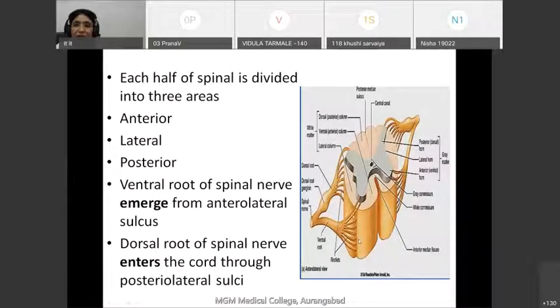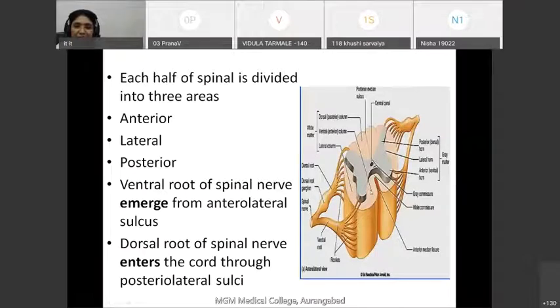Each half of the spinal cord is further divided into three parts by the anterolateral sulcus and posterolateral sulcus. The area between the anterior median fissure and anterolateral sulcus is called the anterior area. The area between the posterior median sulcus and posterolateral sulcus is called the posterior area. Whereas the area between the anterolateral sulcus and posterolateral sulcus is called the lateral area.